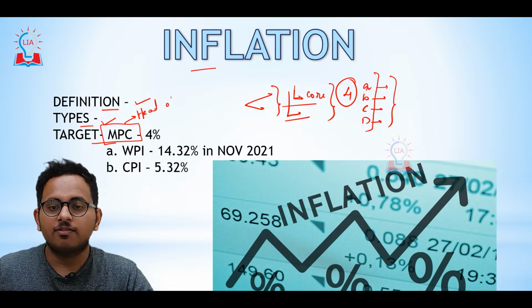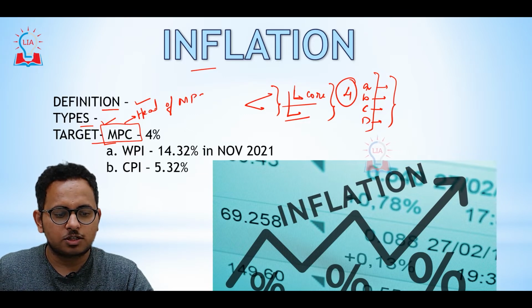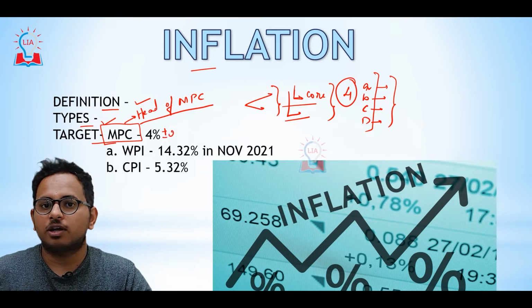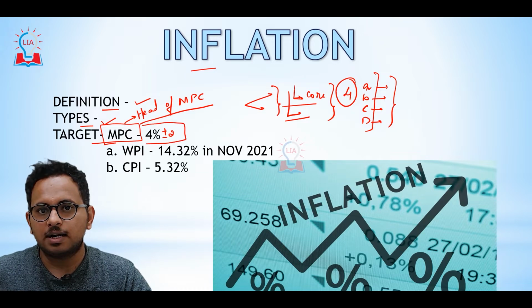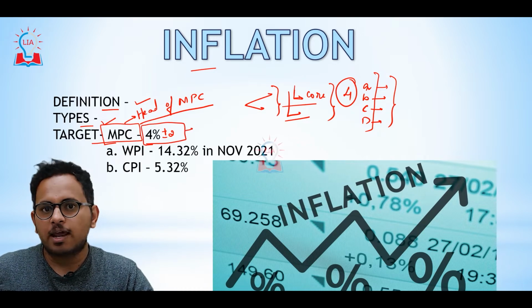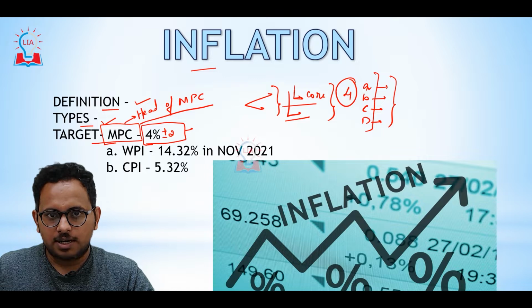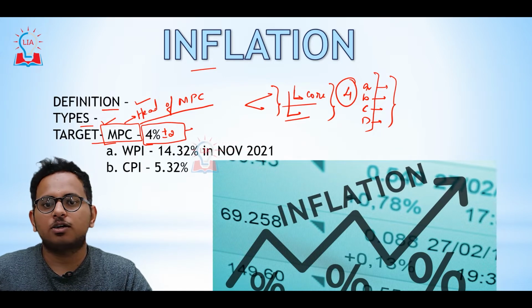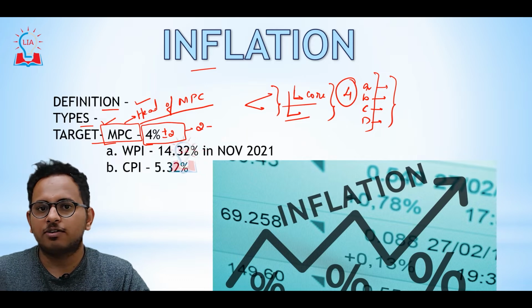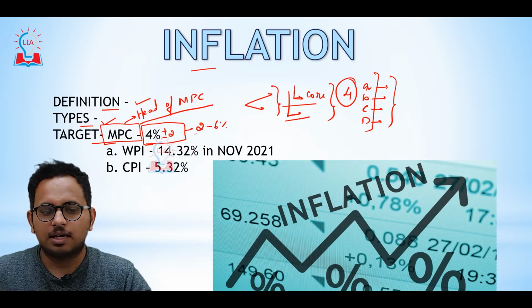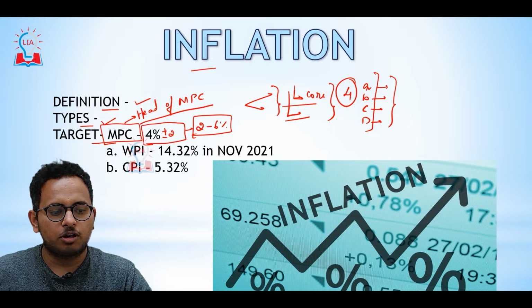In India we have the target of 4 plus or minus 2% as the target for inflation. Plus or minus 2% in the sense the inflation can be between 2% and 6%. This is set to be an optimum level of inflation for the Indian economy. This is set by the Monetary Policy Committee.